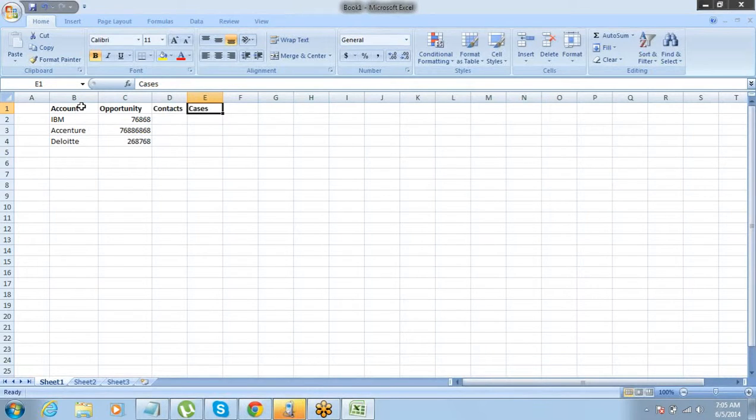It is not that opportunity is a child of account, contact is a child of opportunity, cases is a child of contact. It's not like that. You can include 4 objects which are in a linear hierarchy. Parent, child, child's child. Renu is asking what is linear hierarchy.